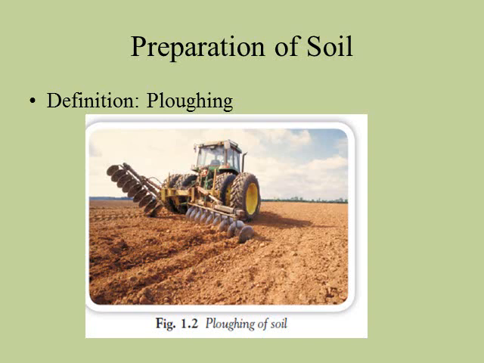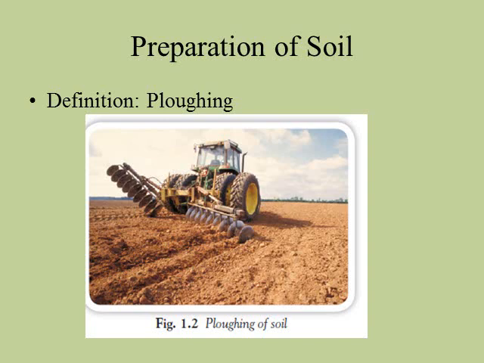All of you know that soil is the medium for the germination of seed and growth of crops. Another function of soil is to provide water and minerals to the plant. The growth of a plant depends upon the fertility of soil, and as different plants require different kinds of soil, it is necessary to prepare the soil before growing the crops.